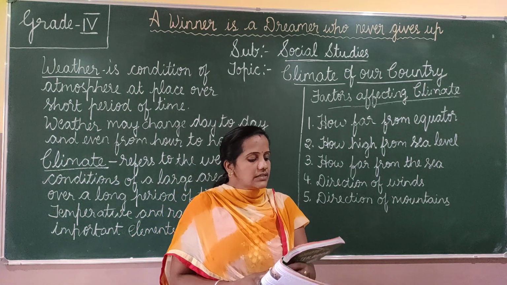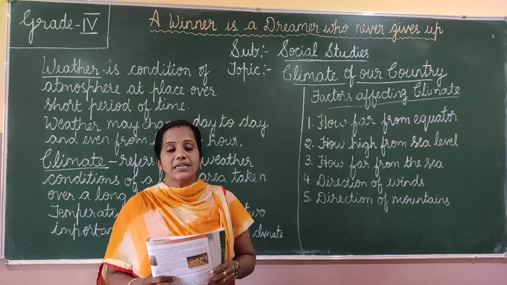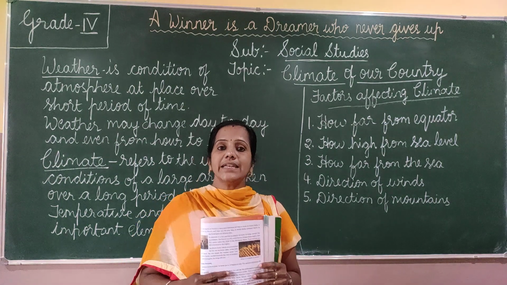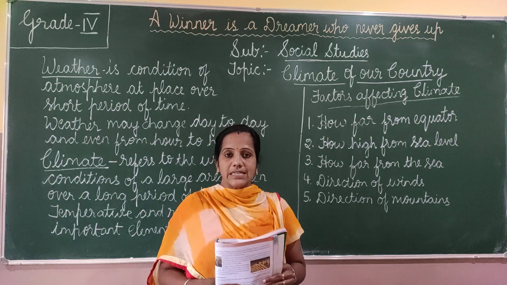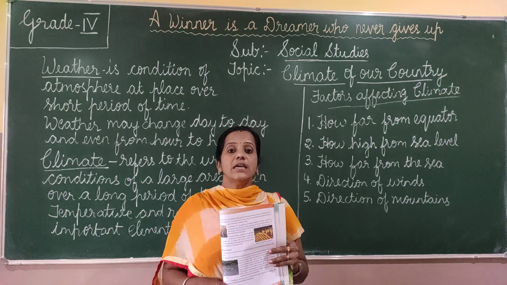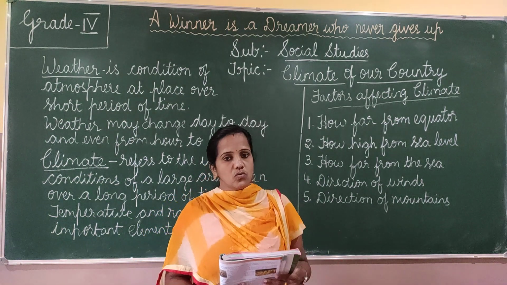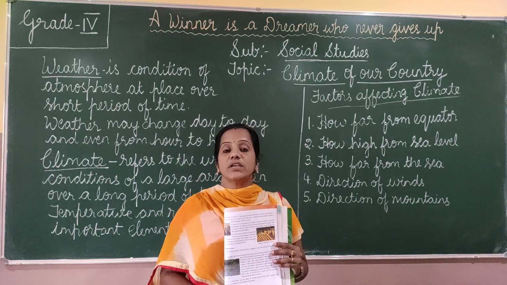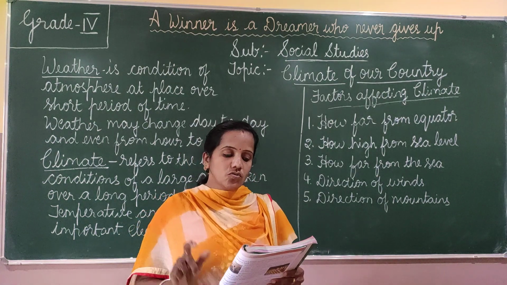Okay. The third is how far it is from the sea. So the places near the sea, the land gets heated up very quickly and it cools down very quickly. Is it? So the land near the sea will have a moderate temperature. The water in the sea is not too hot, not too cold also. So climate over the sea is moderate.